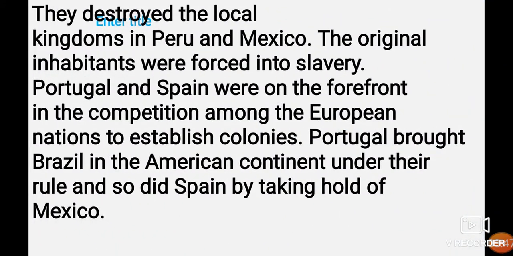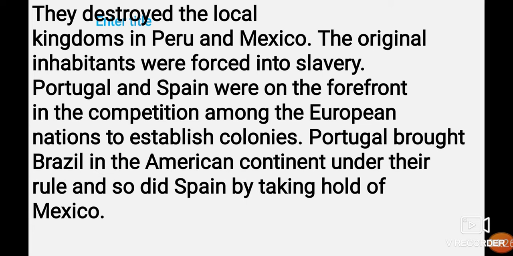They destroyed the local kingdoms in Peru and Mexico. The original inhabitants were forced into slavery. Here the two areas given to us are Peru and Mexico. I hope you have listened. They not only destroyed the local kingdoms over there, but also took all the people living there, the original inhabitants, and forced them to work as their slaves. Hence, enforced into slavery.